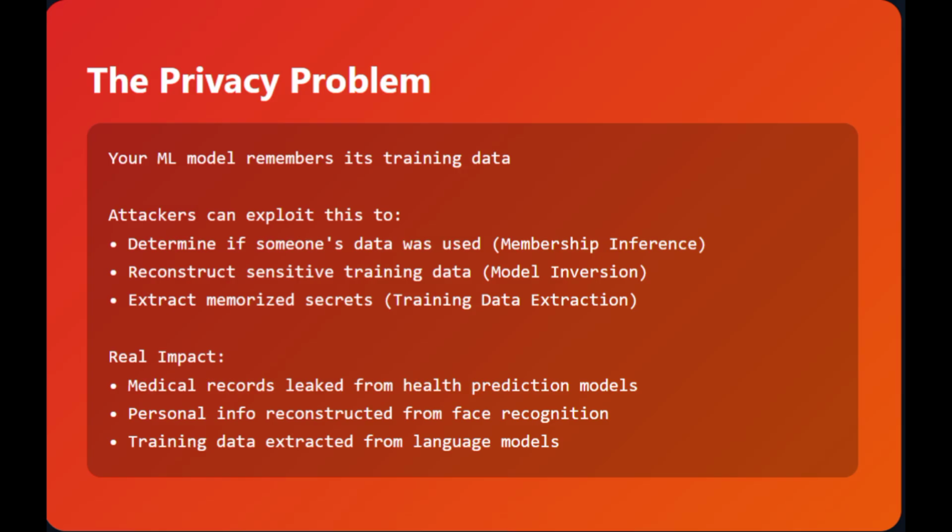So the first one is membership inference. How it works is determining if a specific person's data was used to train the model. Was this patient in the HIV study, or was this person in the criminal database? The model's predictions reveal the answer.